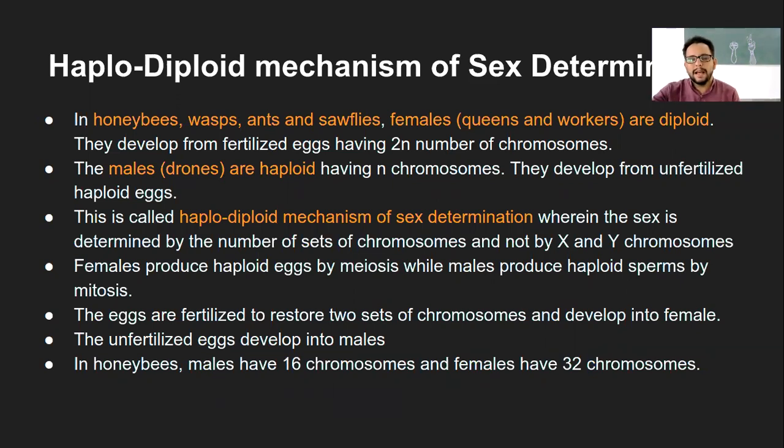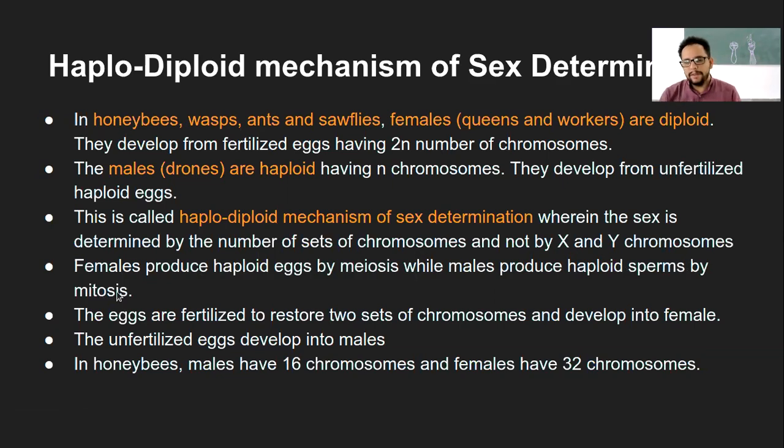That is the simple analogy, and that is the haploid diploid mechanism, wherein the sex is determined by the sets of chromosomes and not by the presence of X or Y chromosomes at all. The female will produce haploid eggs by meiosis, while the males will produce haploid sperm by mitosis. That is the different process here.